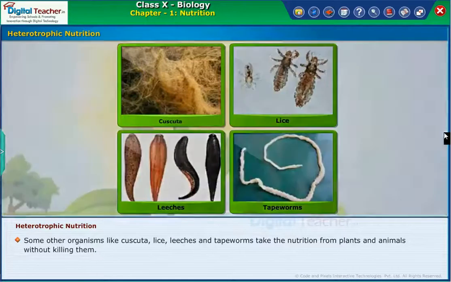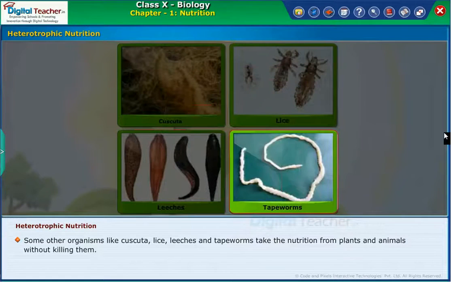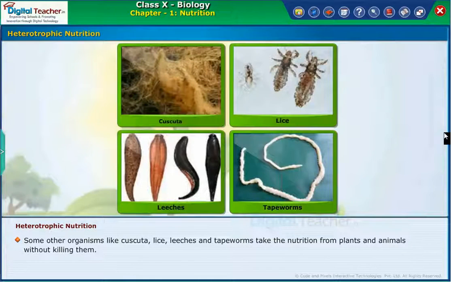Some other organisms, like cuscuta, lice, leeches, and tapeworms take the nutrition from plants and animals without killing them. Let us learn how organisms obtain their nutrition.